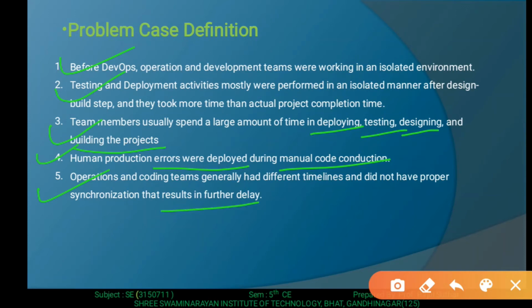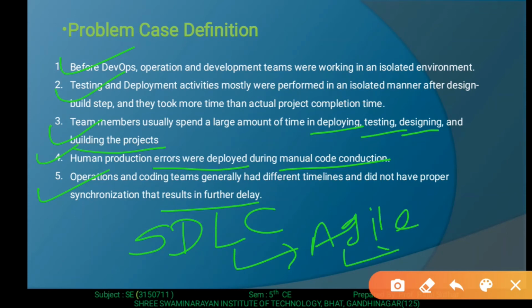So these are the problems that occur in this simple or traditional approach while we are using the software development life cycle. That's why we moved on to the agile methodology, and after all, the agile process model leads to the advanced-level culture, which is called DevOps.